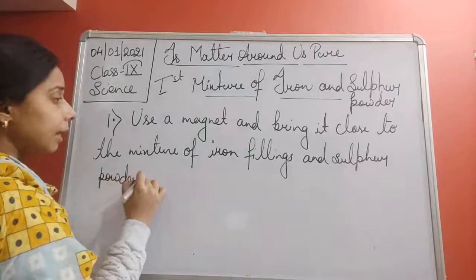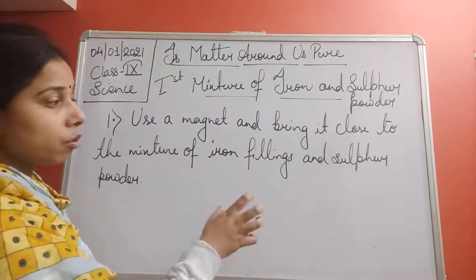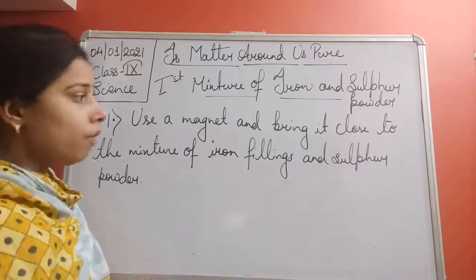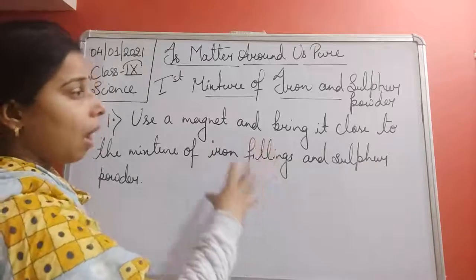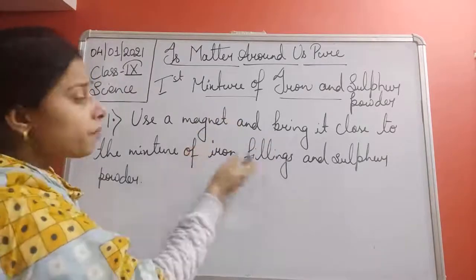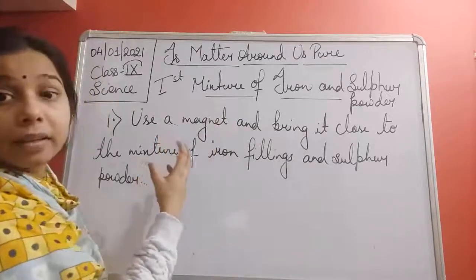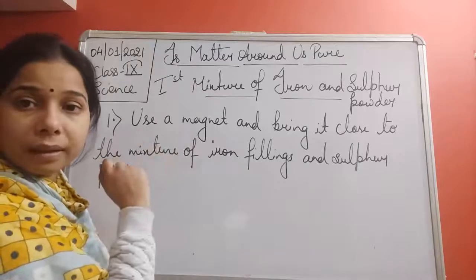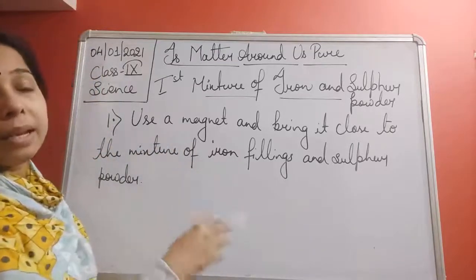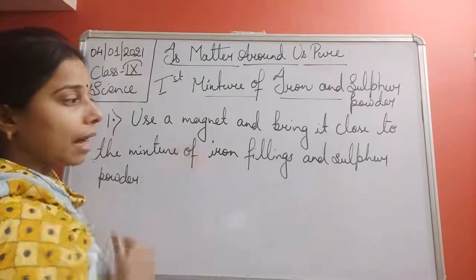So you have taken a magnet near the mixture of iron filings and sulfur powder. What do you observe, student? You will find that all the iron filings will stick to the magnet, since it is a magnetic material and gets attracted towards the magnet. But the sulfur powder will remain as such. There will be no change in the sulfur powder.